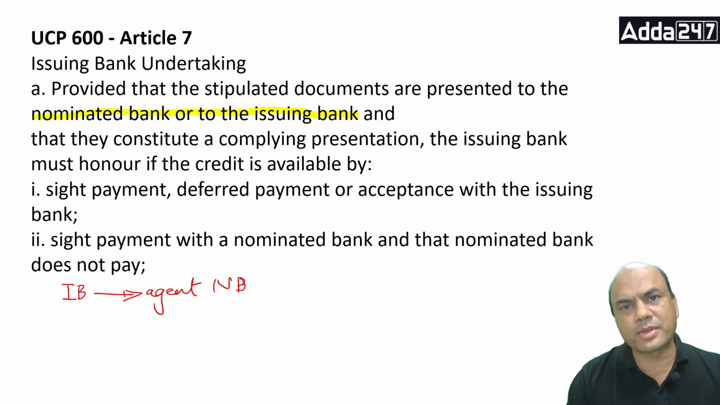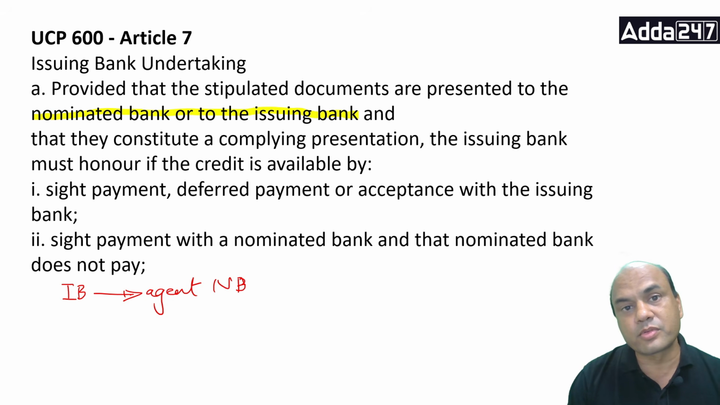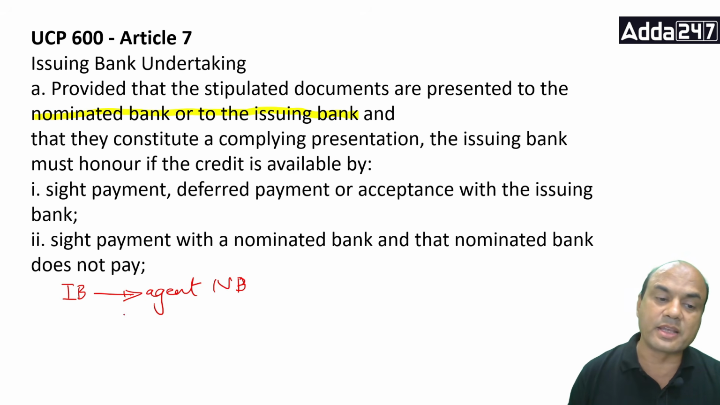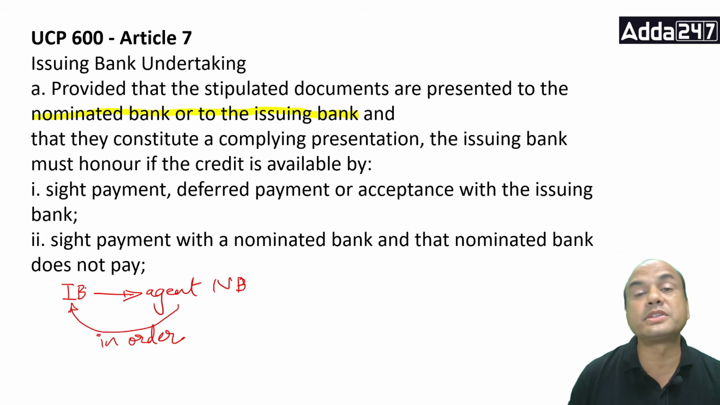So if the documents are presented to that nominated bank, good, correct documents, then it is as good as they are presented to the issuing bank. So that's why the issuing bank has to honor. Now, how will the issuing bank come to know whether the documents are correct or not? That depends on the agent. It will send a SWIFT to the issuing bank that the documents are in order, and based on this SWIFT, the issuing bank must honor.